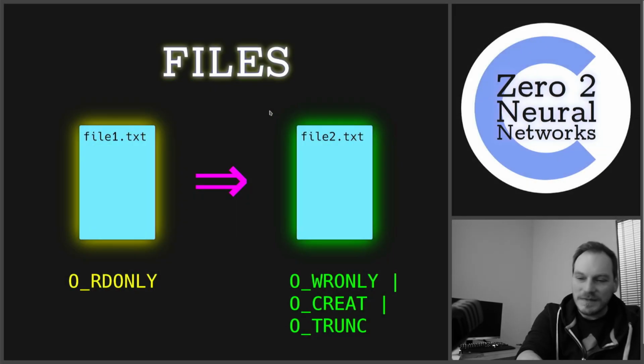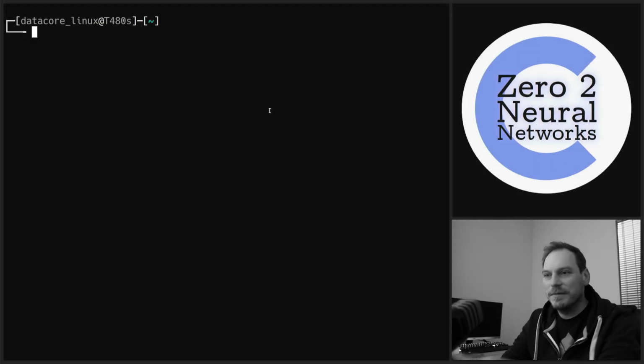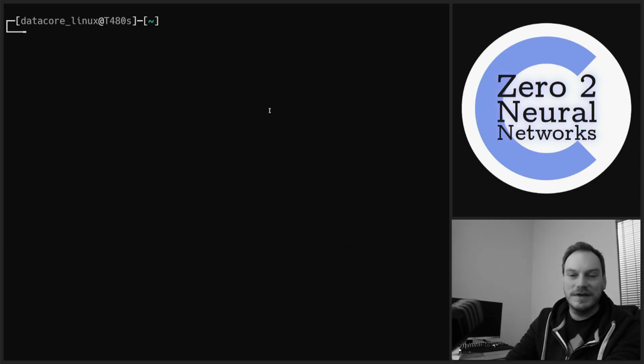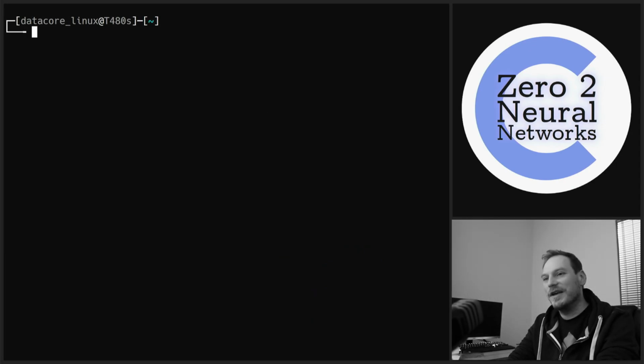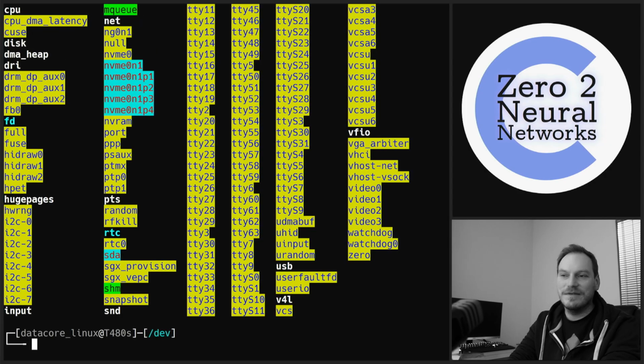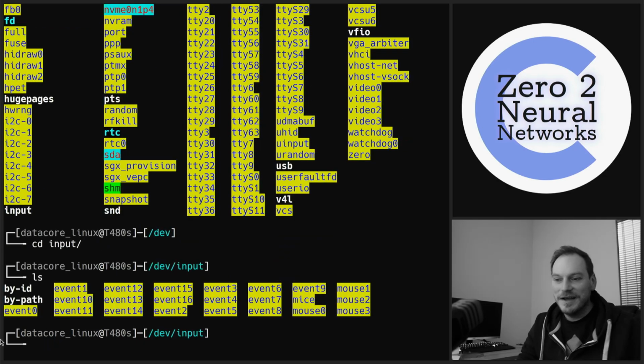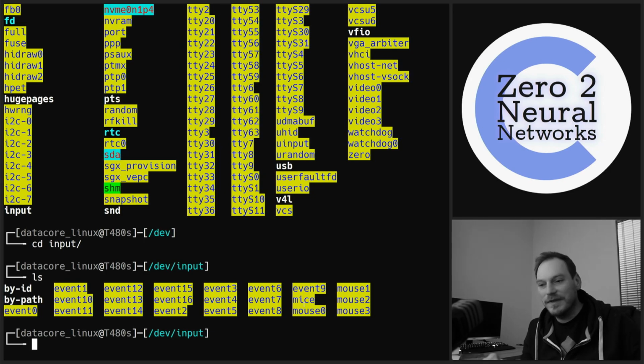So before we actually start programming, let's go through the everything is a file paradigm on Linux. If we go to our dev directory, you'll see we've got all our devices here, one of which is a subdirectory called input. So let's go into that. And we've got a load of event 15, event 16, event 3, not very descriptive.